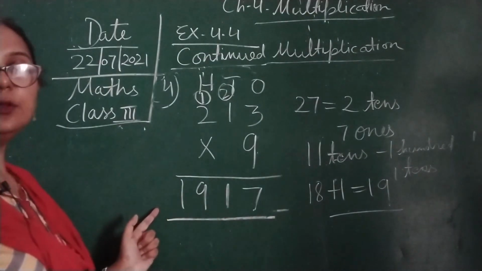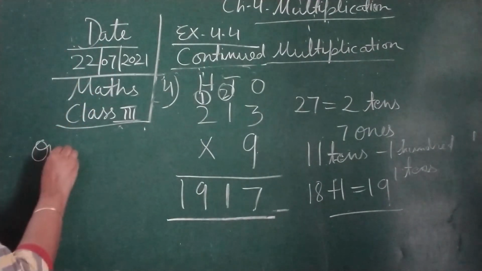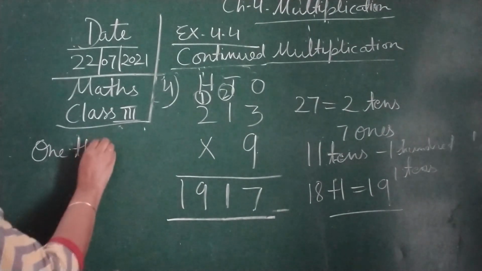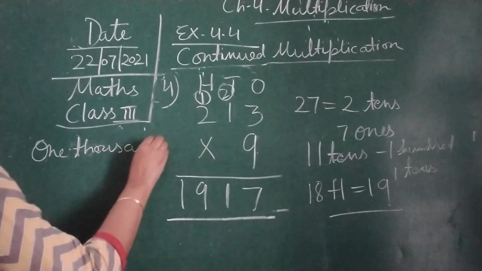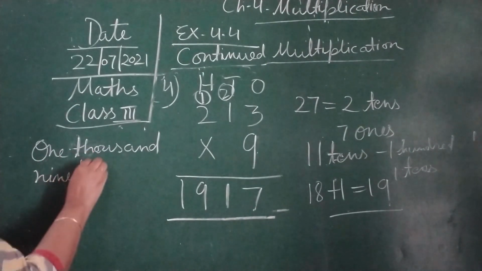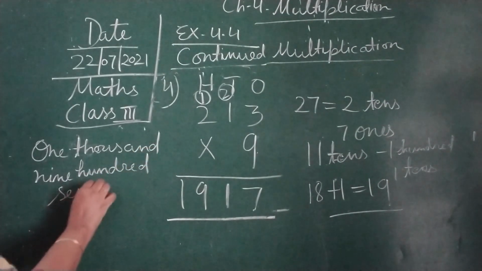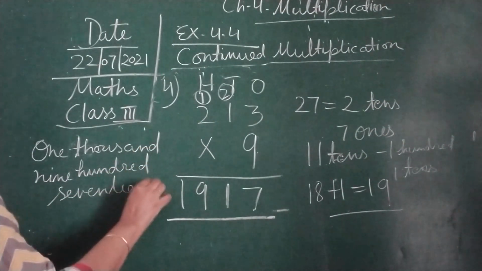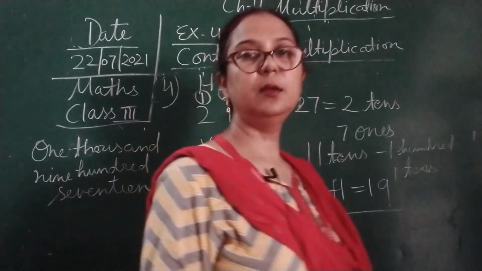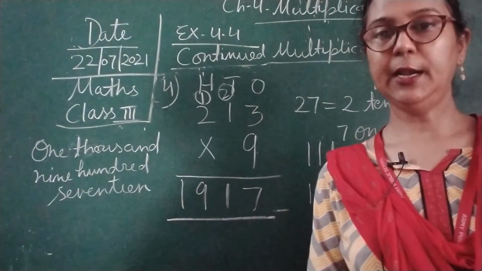So the answer is 1917. 1917 children. So I am going to write in words over here. 1000, 900, 17. 1917 children. So complete it. Completed children, and take a screenshot.